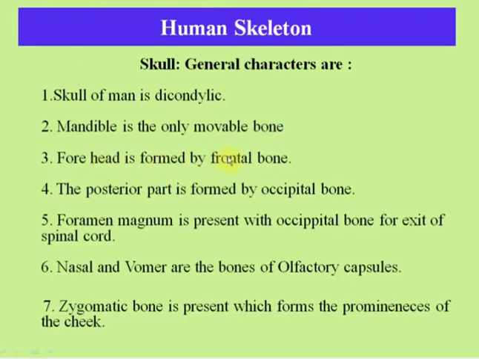Forehead of the skull is formed by the frontal bone. The posterior part is formed by the occipital bone, and the foramen magnum is present in the occipital bone for the exit of the spinal cord. Nasal and vomer are the bones of the olfactory capsules. Zygomatic bone is present, which forms the prominences of the cheek.